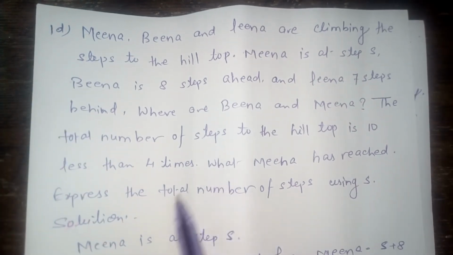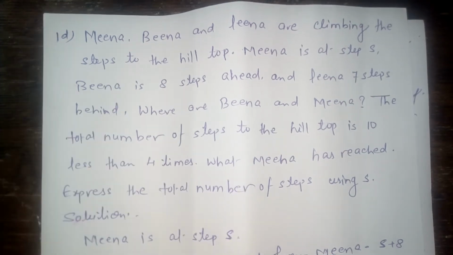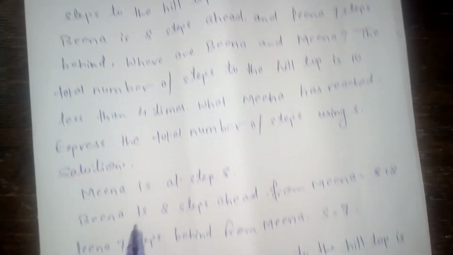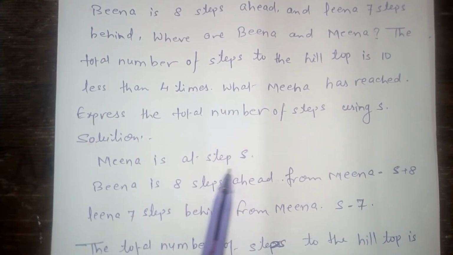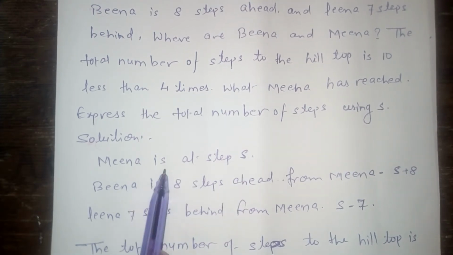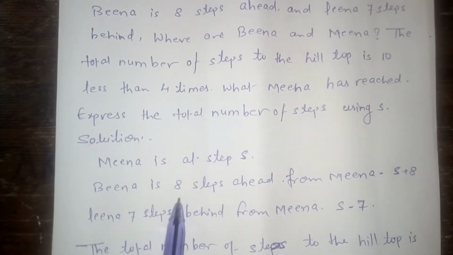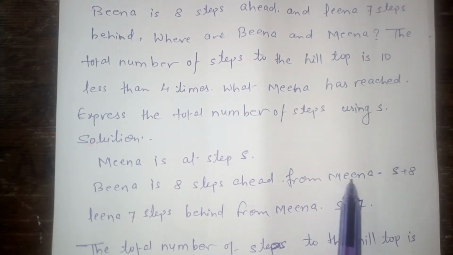My dear student, this is a word problem, and we will convert it to algebraic form. Okay, how? Look here. Meena is at step S, and according to the statement, Beena is 8 steps ahead of Meena.